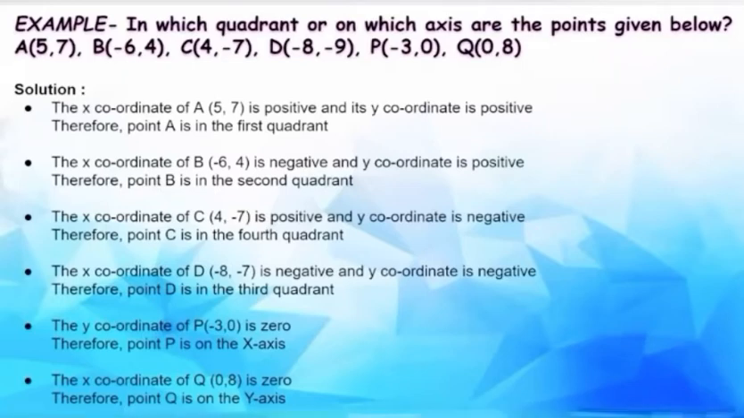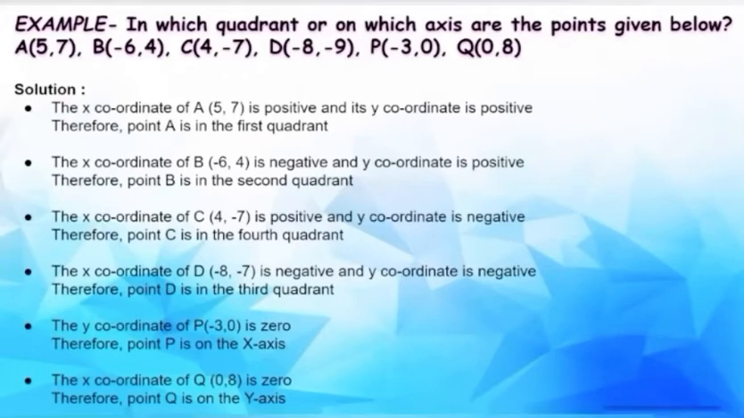Also, we discussed the signs of the 4 quadrants. We have all the positive numbers, that is plus plus, in the first quadrant. Then we have minus plus in the second quadrant. Then we have minus minus in the third quadrant. And in the fourth quadrant, we have plus minus. So, on this basis, let us find out.